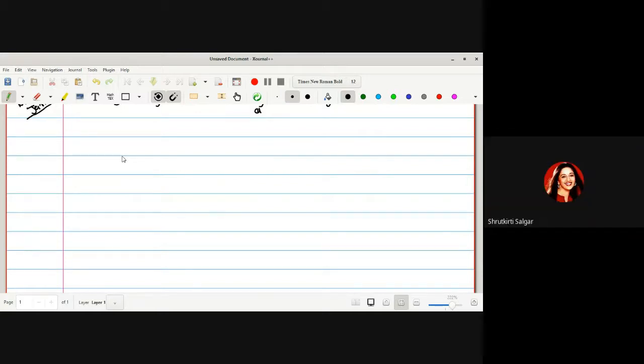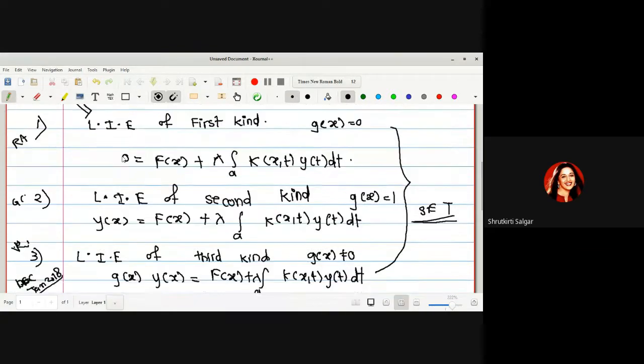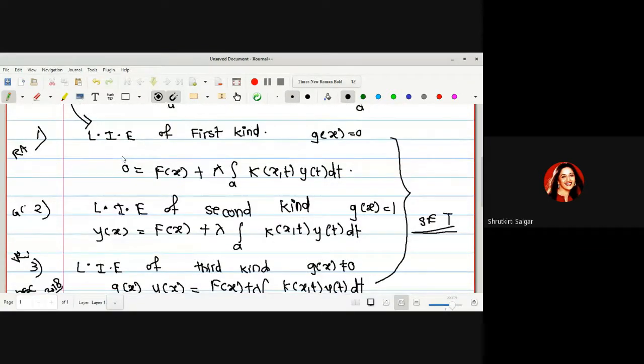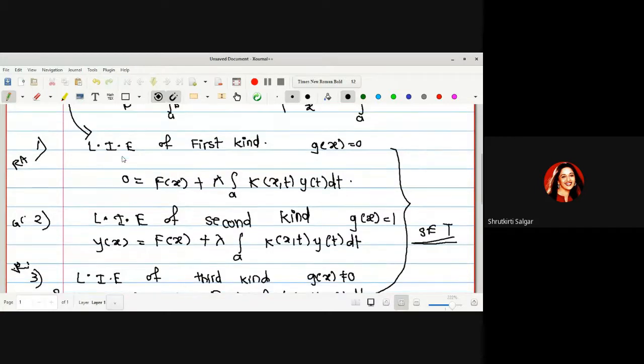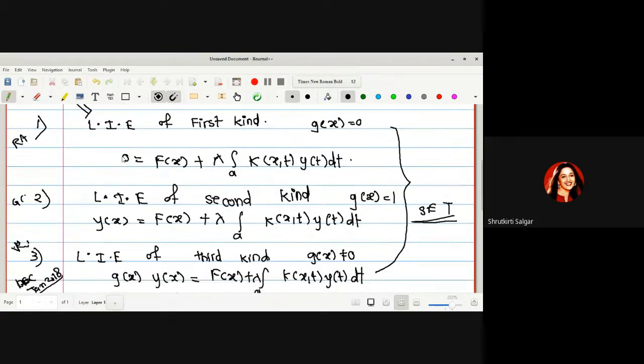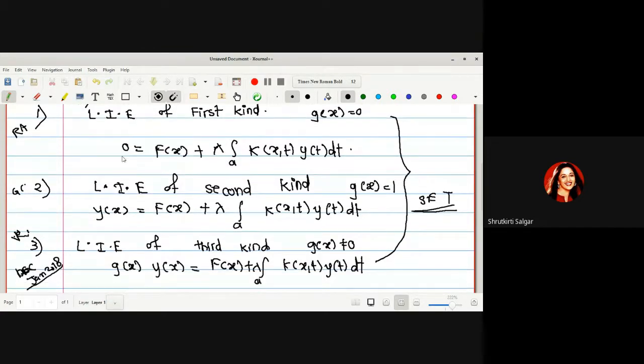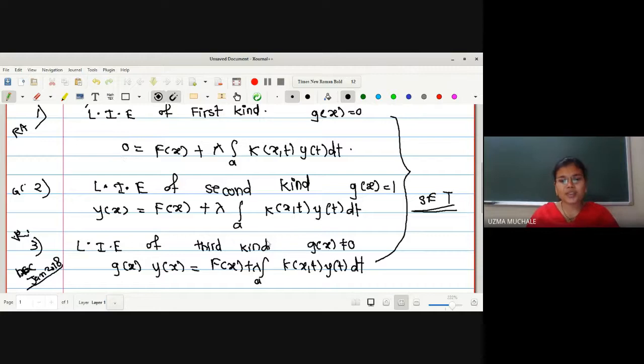Hello, ma'am, I have a doubt. Ma'am, there is linear, sorry, linear of the second kind. Actually, g of x is equal to 1 is the condition, but 1 is not equal to 0. So why is it not included in the third kind? Actually, the third kind is not defined.